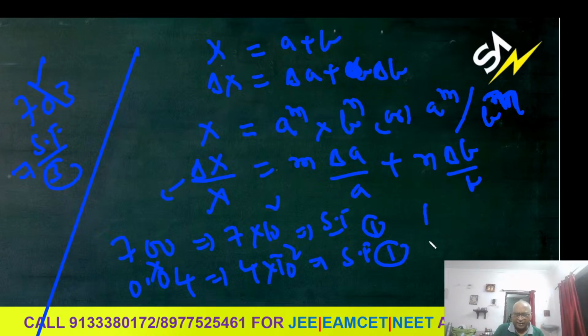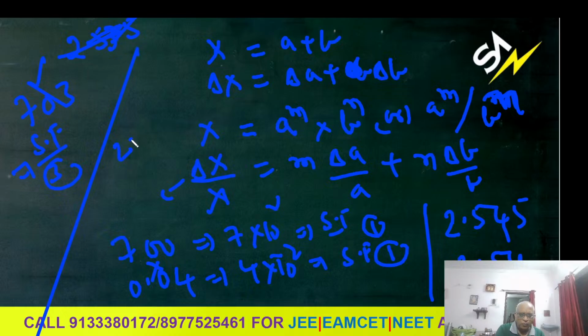Rounding off also, I'm telling a critical example. Take 2.545, where the last digit ends with 5. If the digit before it is even, you have to leave it as it is. Even number means you leave it as it is. For an odd number, please see 2.535, where the last digit is equal to 5. Then the digit before it is odd, so you have to add 1. The answer is 2.54. Odd means you add 1.